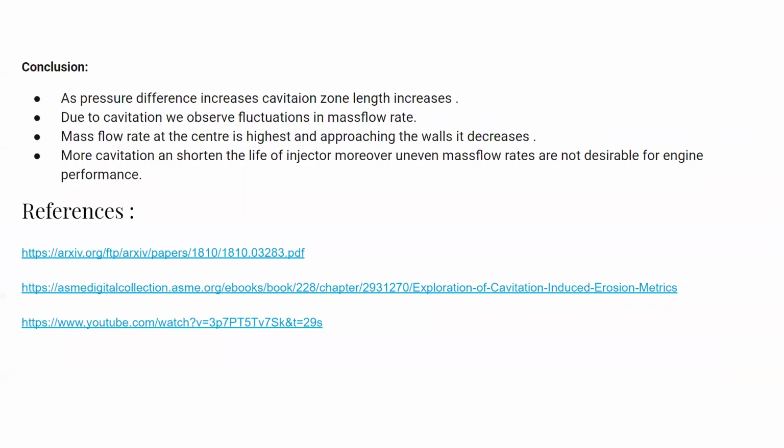The conclusion from this study is that as we increase the pressure difference, the cavitation zone length increases, and the mass flow rate fluctuations also increase due to cavitation.